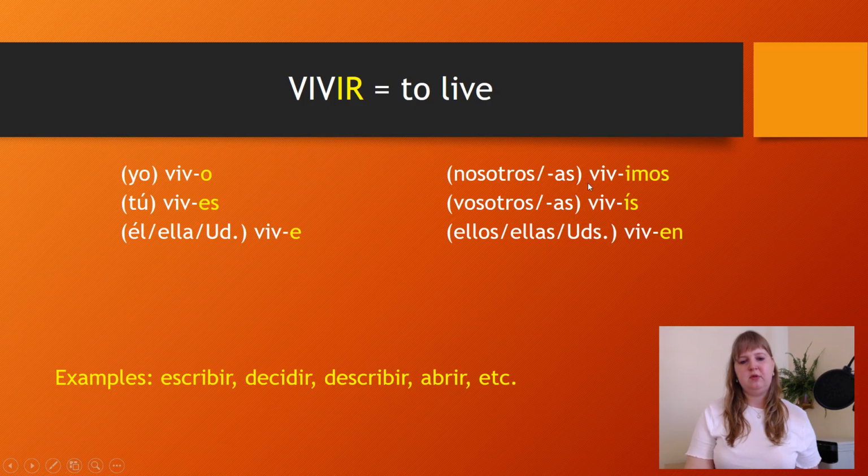Nosotros vivimos means we live. Vosotros vivís means you all live, and it is used in an informal context in Spain. Ellos viven means they live. Ellas viven means they live. And ustedes viven means you all live in a formal context in Spain. And in Latin America, it is used in a formal and also in an informal situation.